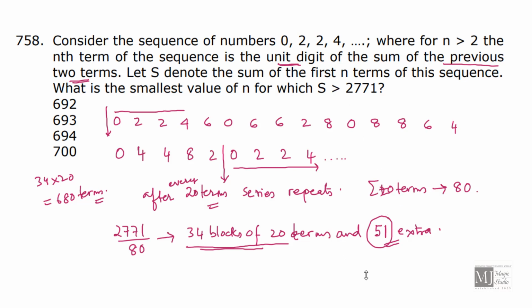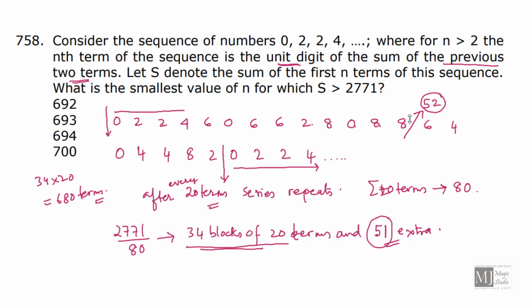Since there is no equals sign, we are looking for the sum from the beginning which gives a total of more than 51. 2, 4, 8, 14, 20, 26, 28, 36, plus 0, 36, plus 8 is 44, plus 8 is 52. I stop here. I have my total 52, which is more than 51.